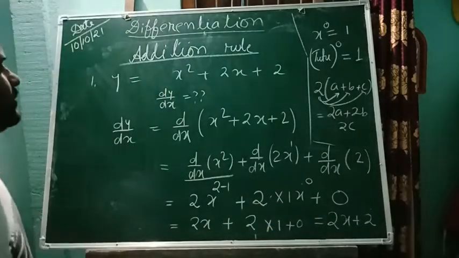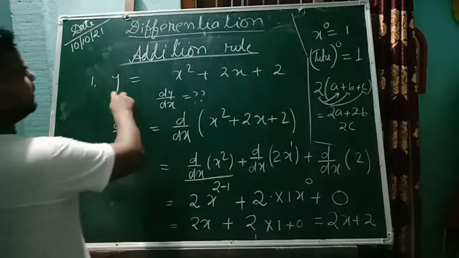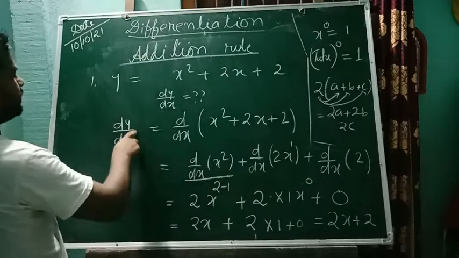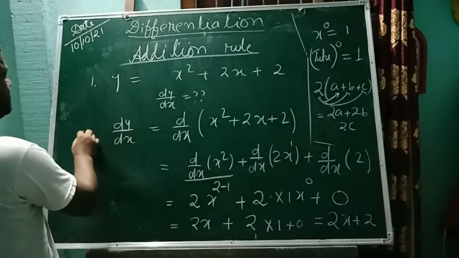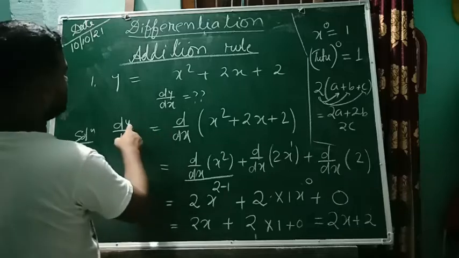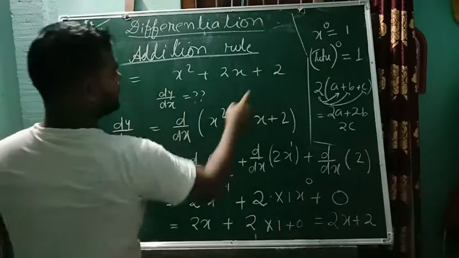Again, I am explaining. A function y is given like this, and we have to find dy by dx. So first we write the solution dy by dx, and in place of y we write the function as it is.